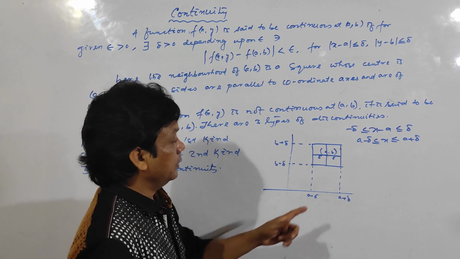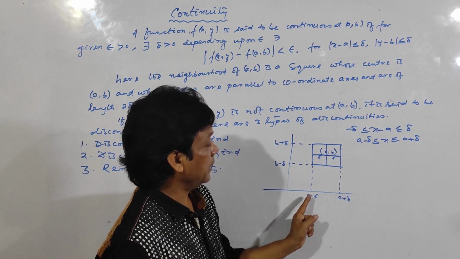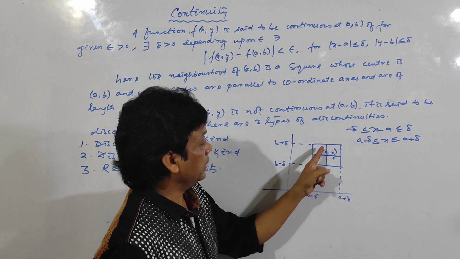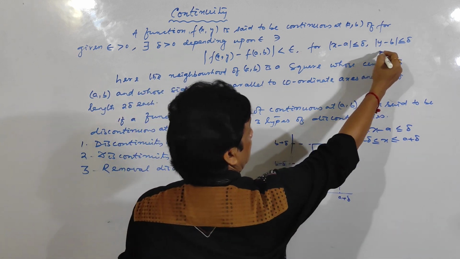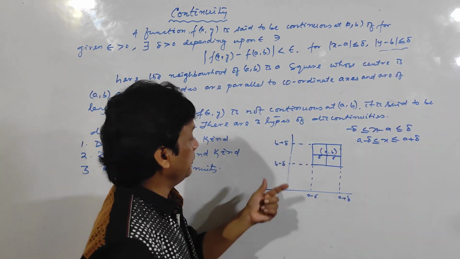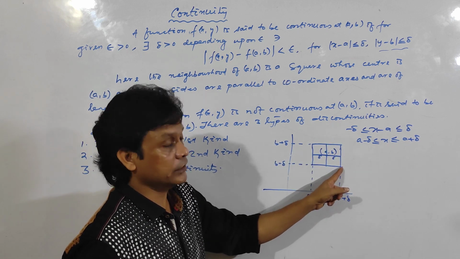The value of x varies from a minus delta to a plus delta, and the value of y varies from b minus delta to b plus delta. That means it is a square whose side is 2 delta.